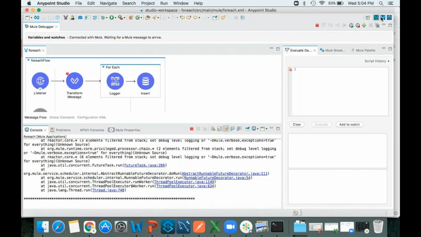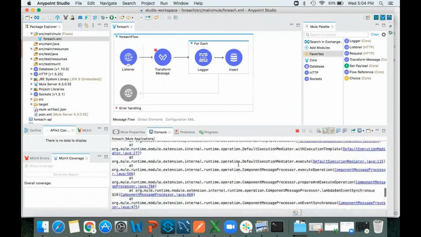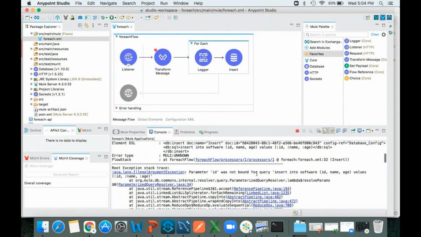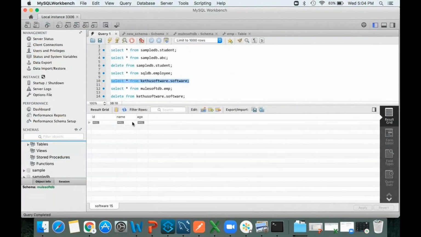Okay, something failed. Let me see why it failed. Parameter ID was not bound for the query insert into software values. ID was not bound for insert into software. ID, name, age.